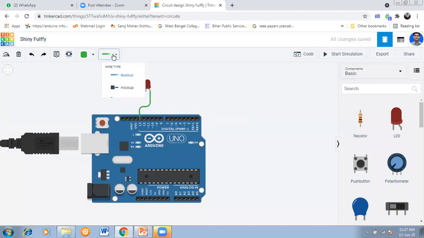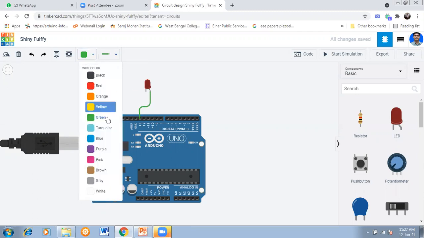See here, there are so many connectors. This is basically a normal wire. You prefer this, okay, not all the others. Hookup or others, don't choose that one. The normal wire should be selected, and you can change the color also from here. So many colors are there. You can choose any one. Okay, so we'll use any color.